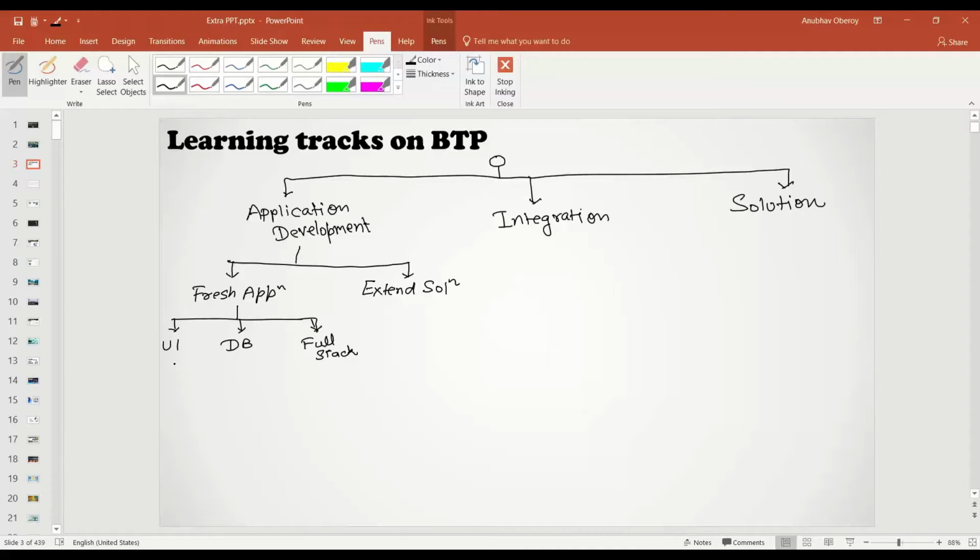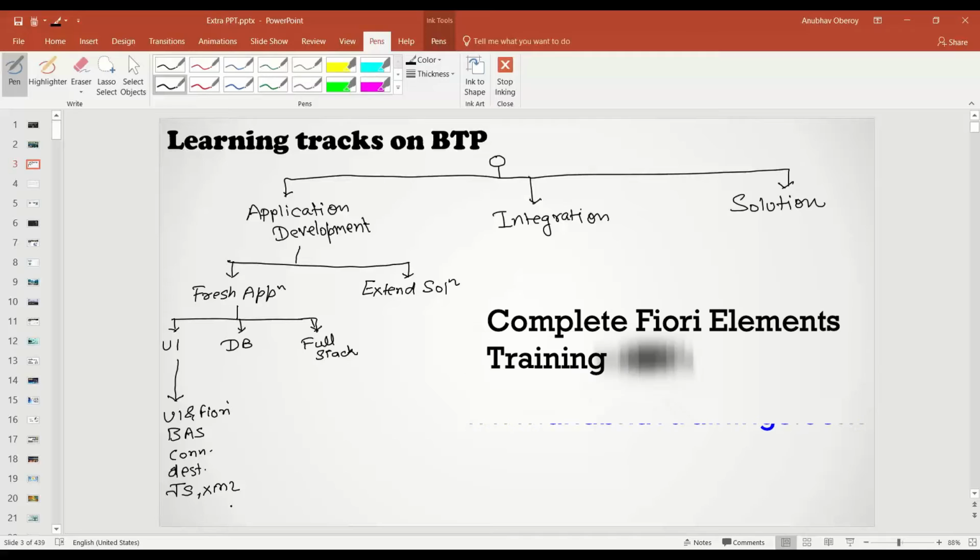Coming to the UI development, the skills which you would typically need are UI5 and Fiori, and the tool you need to learn is called Business Application Studio. Together with that, you will use certain services like the connectivity service and destination service to connect to your on-premise and cloud systems from SAP BTP. So if your company wants you to develop just a user interface using Fiori UI, then you can go with these options. These are the technologies and tools you need to focus on. The programming languages here are predominantly JavaScript and XML.